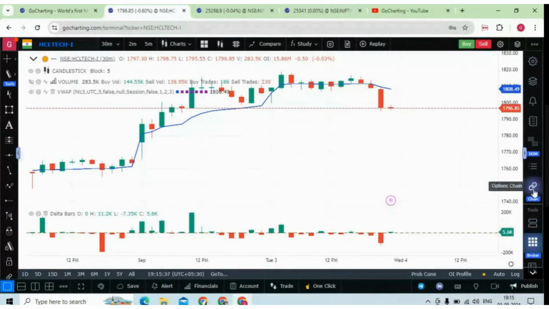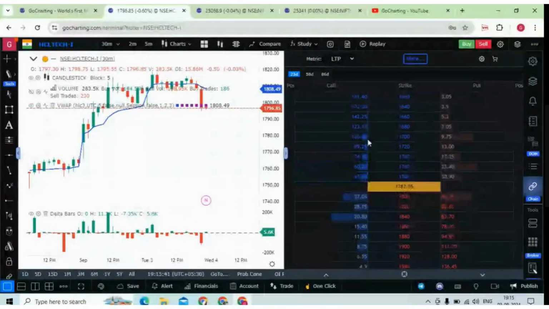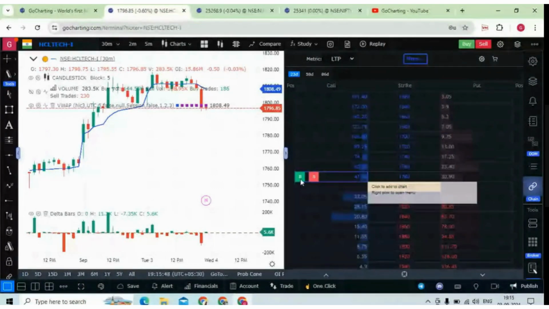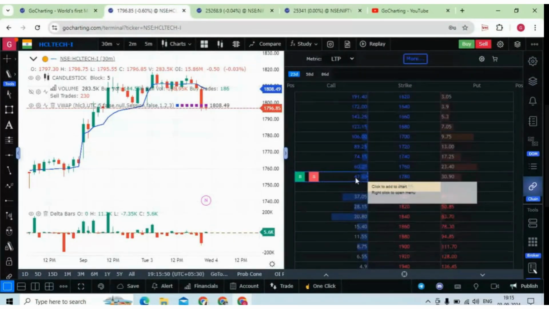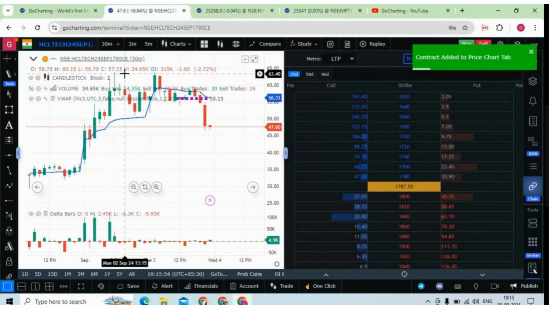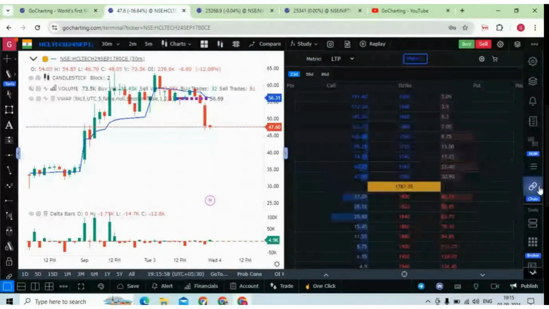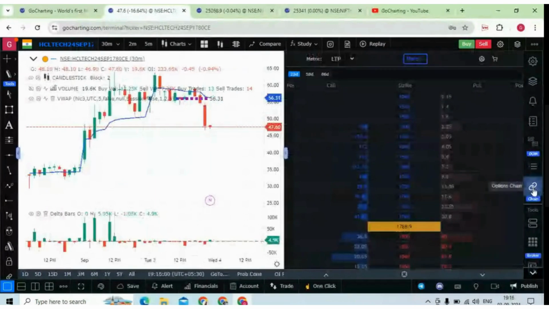Now you can also see the option chain. For example, this is HCL Tech, so this is the option chain for HCL Tech. Whatever stock you have on your chart, you can see the option chain for that. You can simply buy this, or click on this and you will get the option chart for that. So this is now the option chart for the 1780 call for HCL Tech. This is very convenient.